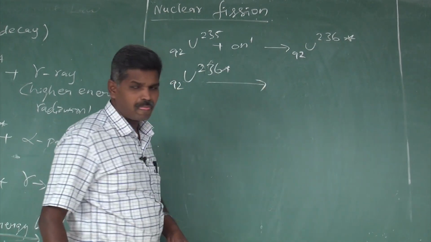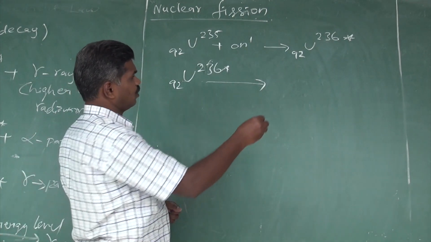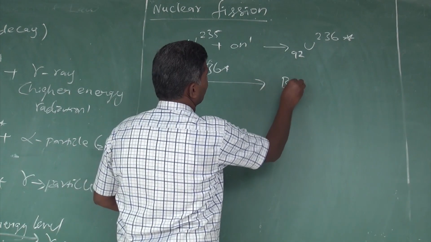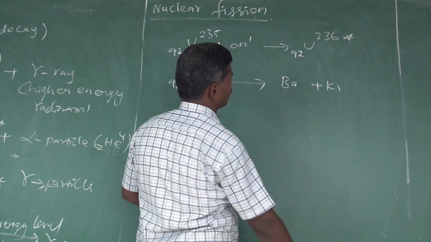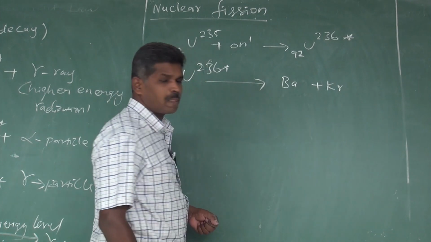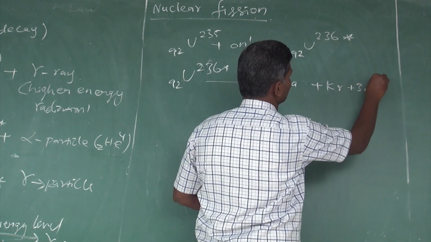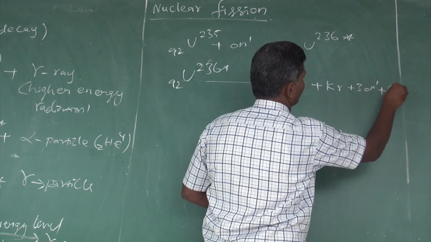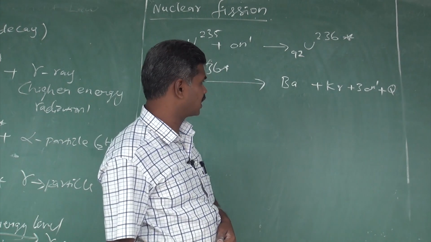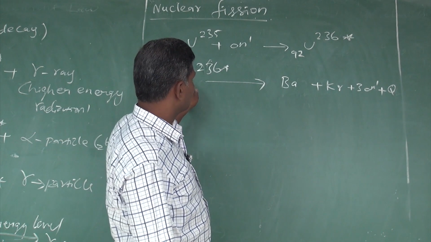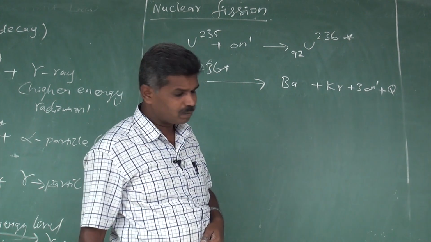It changes into two or more light nuclei, barium and krypton. Ba is the symbol for barium, Kr is the krypton symbol, and at that time 3 neutrons are released with a certain amount of energy. In our reaction, Q is expressed for that energy. This converts into two elements, barium and krypton.